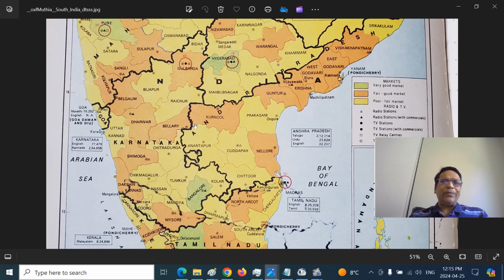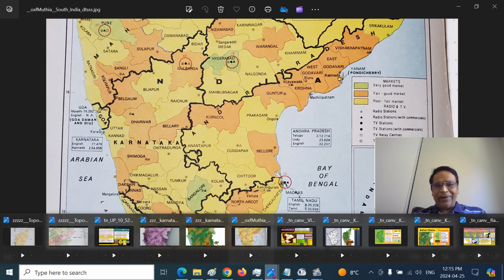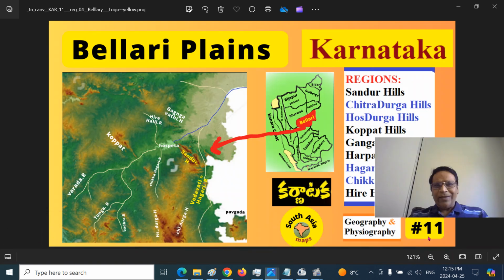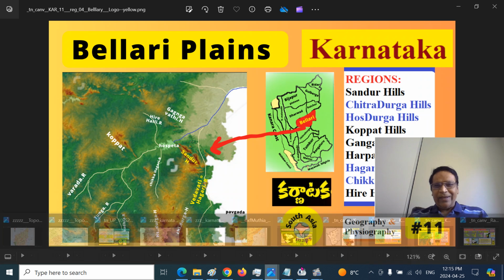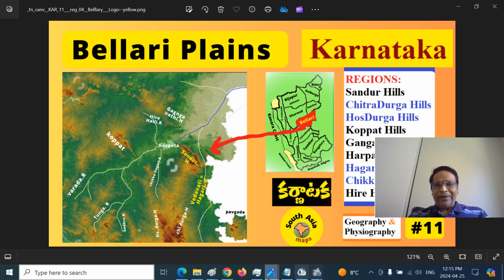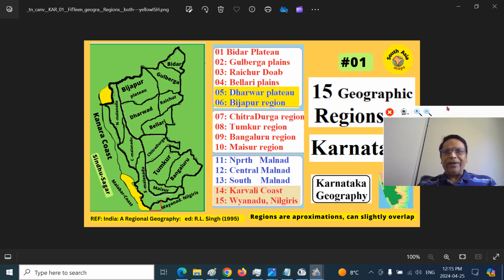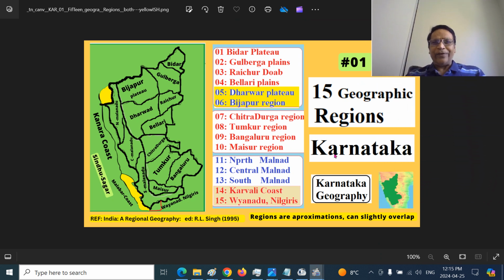So we are looking at Karnataka province. This is the fascinating Ballary district and Ballary region, Ballary Plains, the current topic. You are aware that in the first presentation itself, I posted around 15 or so geographic, physiographic regions of Karnataka, and you can look at it to get a broader idea.